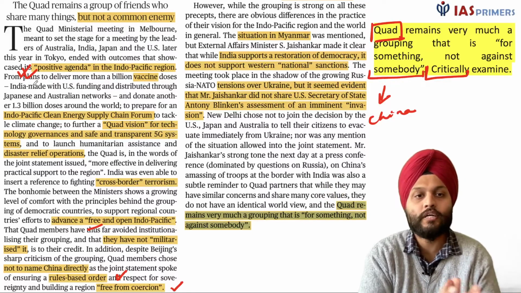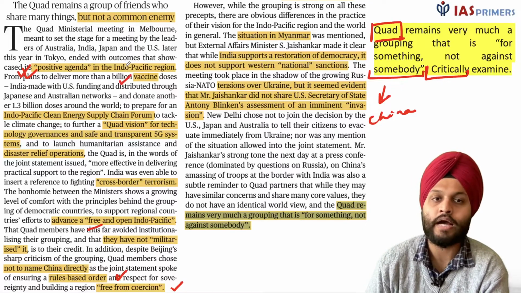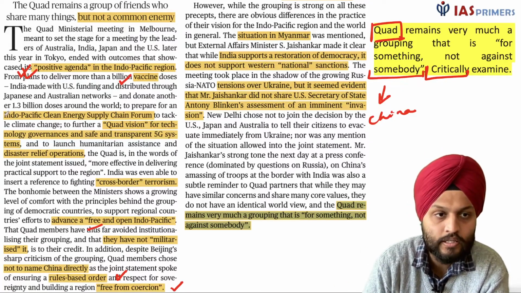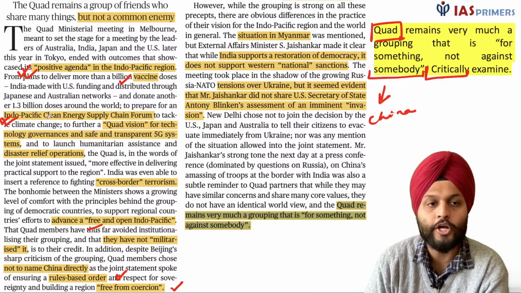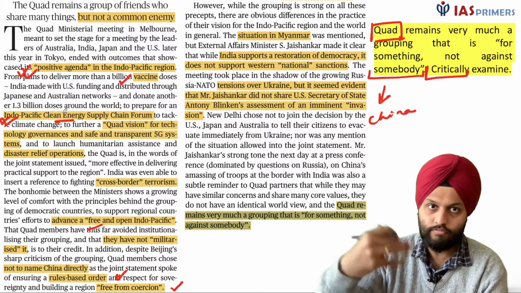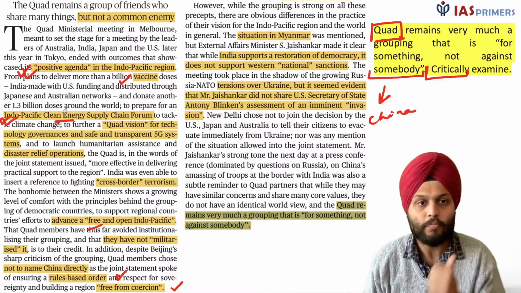So positive agenda in the Indo-Pacific region. We are working on improving the vaccine coverage in this region. We are looking at improving the supply chain in the Indo-Pacific region. So Indo-Pacific clean energy supply chain. So again, they have merged energy supply chain and climate change together.